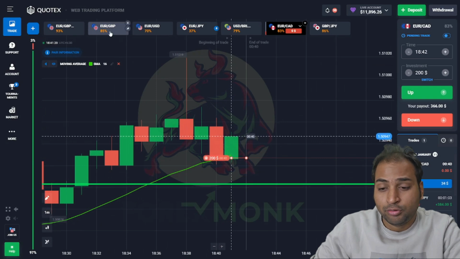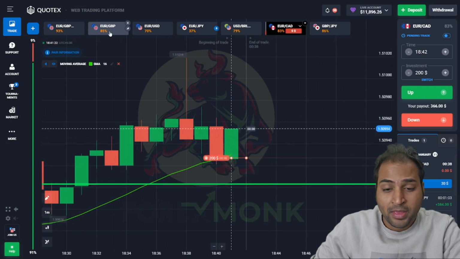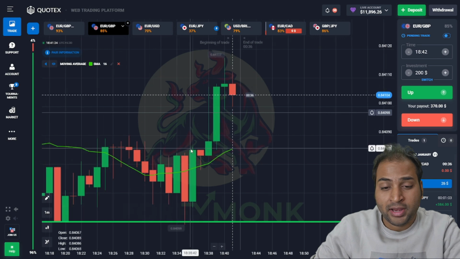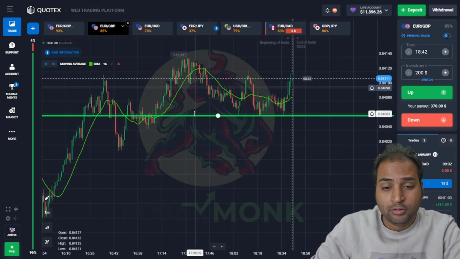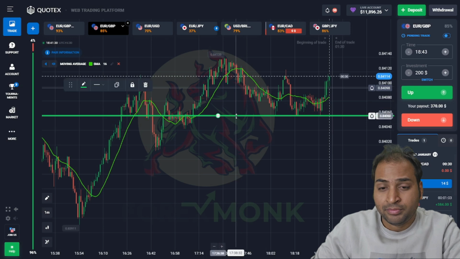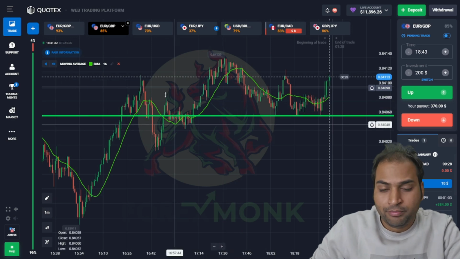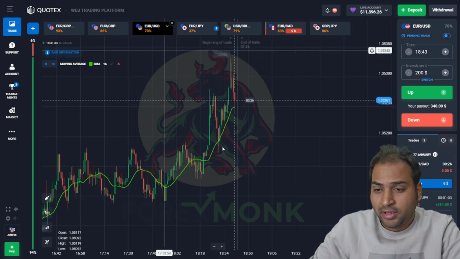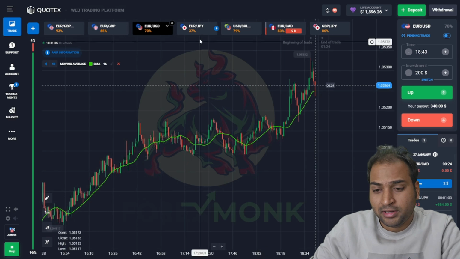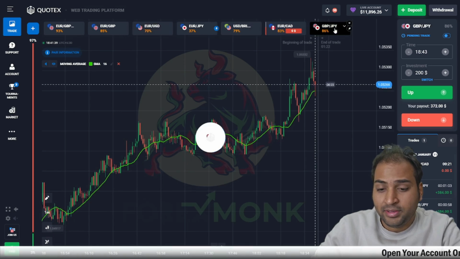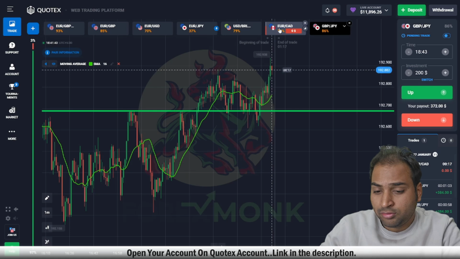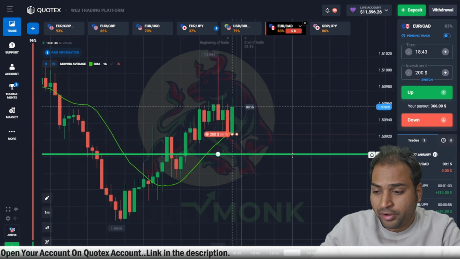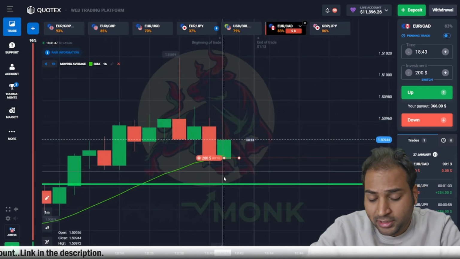Let's find out the Euro GBP. If the opportunity is here, there are multiple touch points here, and we have found some amazing support level here. The Euro USD is showing a lesser settlement ratio, so we won't be taking a trade here. And the Euro CAD currency pair again, and we have seen the trade is very close. All right, let's wait for this trade to complete.